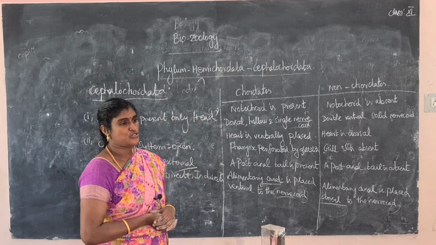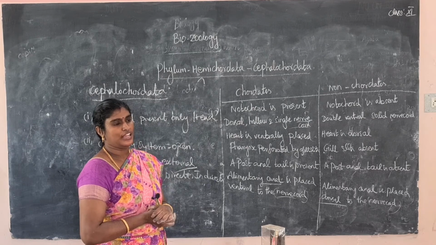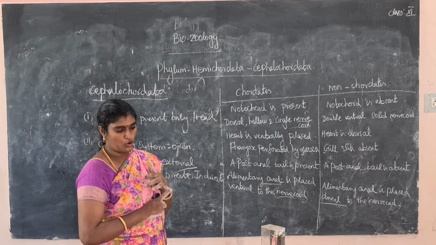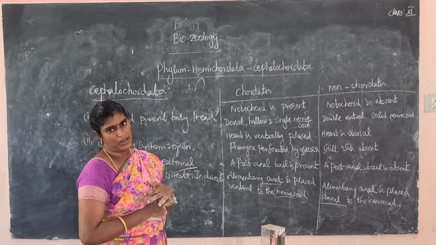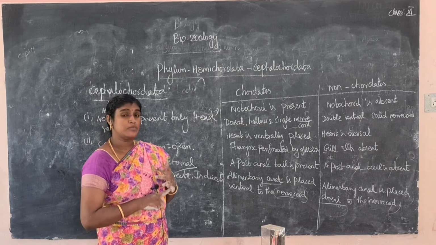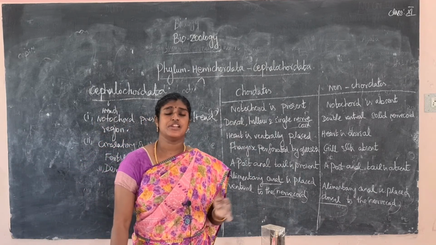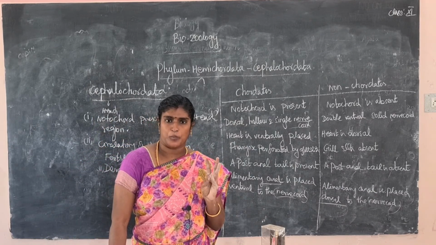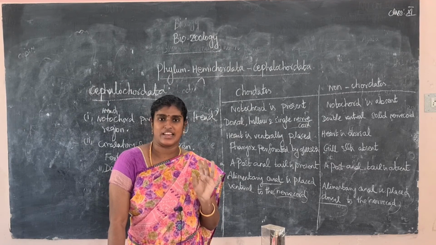Okay, so what to learn today, students? First learn the topic Hemichordata. What is an example of Hemichordata? Balanoglossus. Balanoglossus is a worm-like animal. It is a segmented animal. It is bilaterally symmetrical and triploblastic. Mainly its body is divided into three regions: the anterior proboscis, the middle collar, and the trunk region.